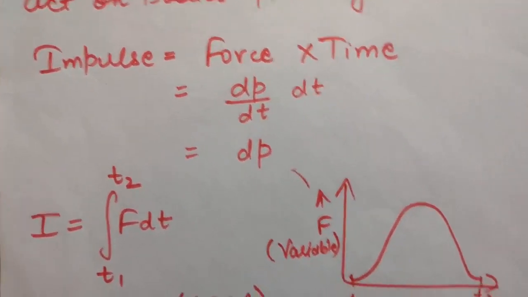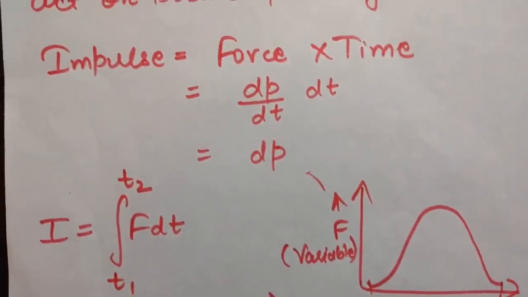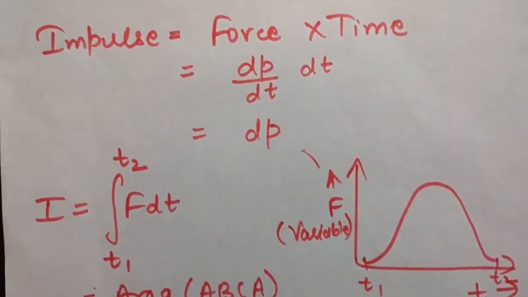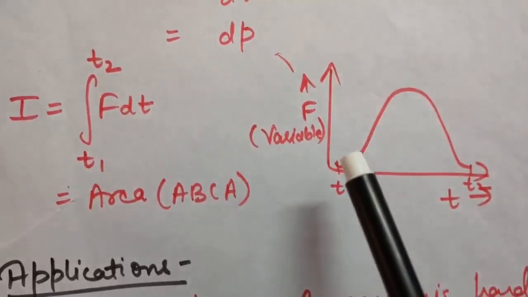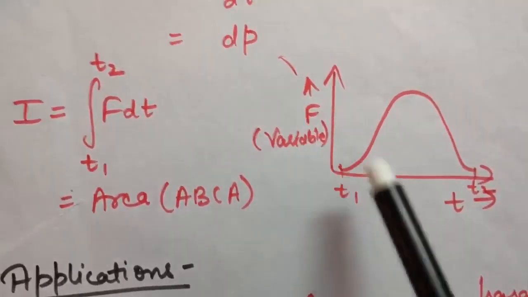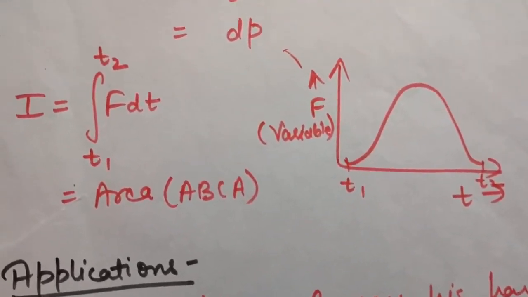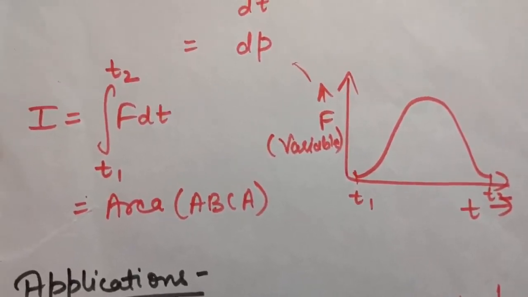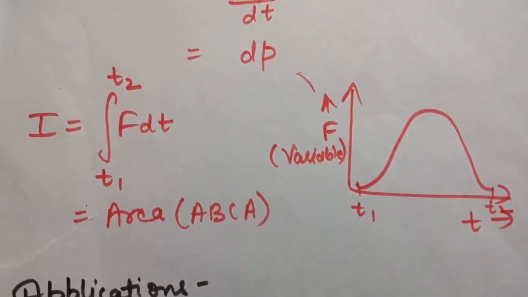Okay. Now see, if you have a constant force, then you can directly use force into time, that is F into T. But if you have a variable force, for example, see this graph. Now this force is varying with time, so we can say this force is a variable force. The force which depends on time is called a variable force, and the force which is independent of time is called a constant force.